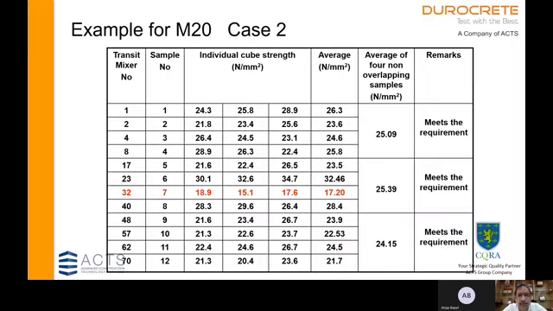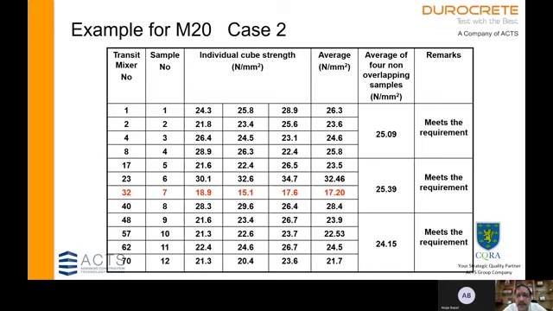Let us look at case 2. Here again, in this particular case, we find that the first group of 4 consecutive sample means, we find the average, which is 25.09, meets the requirement. All the individual samples are also above grade minus 3. In the second set, we have sample 7, average is 17.2, which is lower than M20 grade, but greater than grade minus 3, that is 17 MPa. So even this sample number 7 from transit mixer 32 is considered as satisfactory.